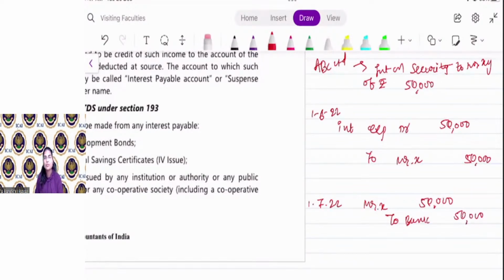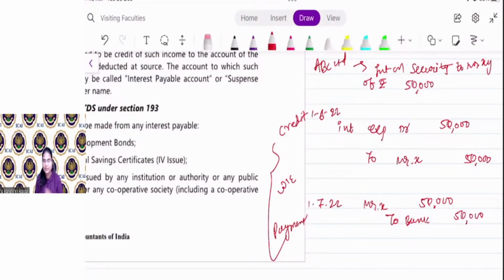So what is the time of deduction of tax? Credit in the books of account or payment, whichever is earlier. Payer is the issuer of security. Company, from whom you purchase the security, that will be the payer, or that person who pays the interest, that is the payer.